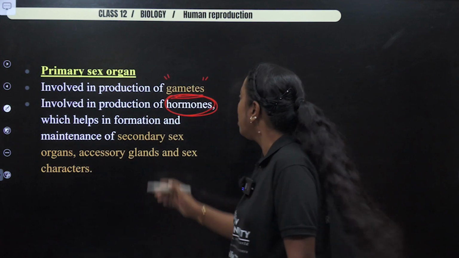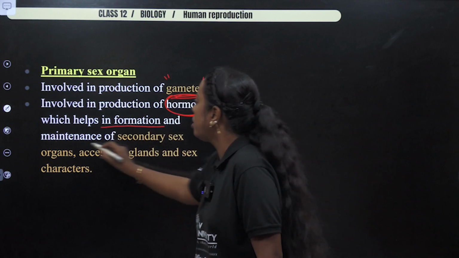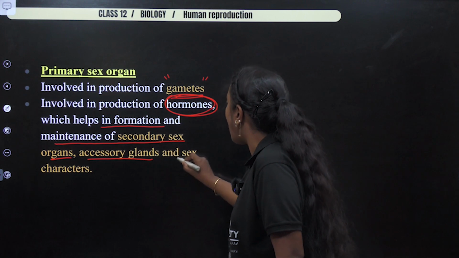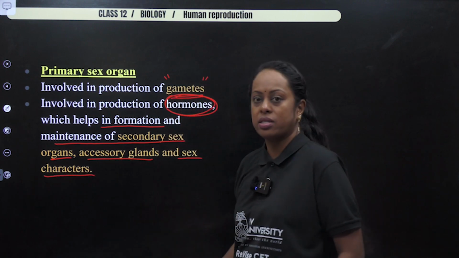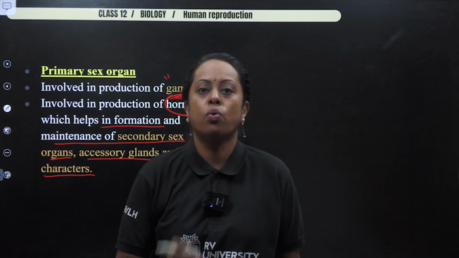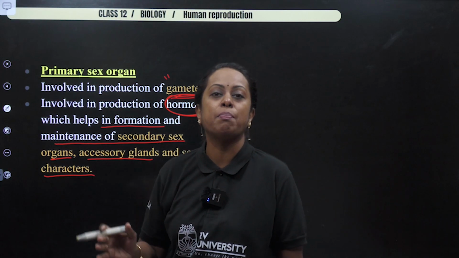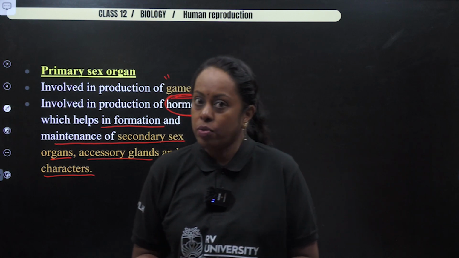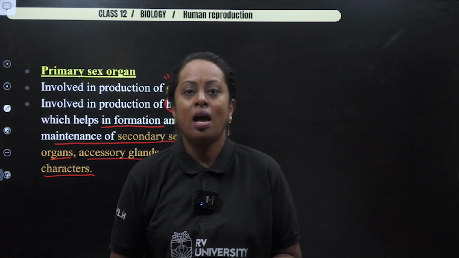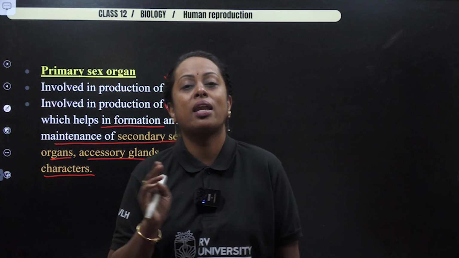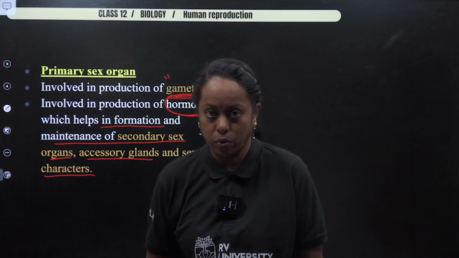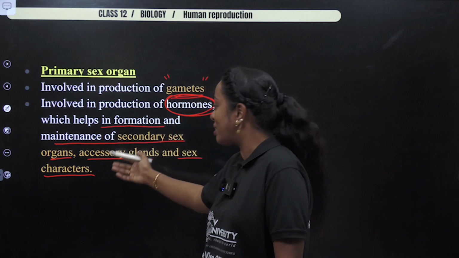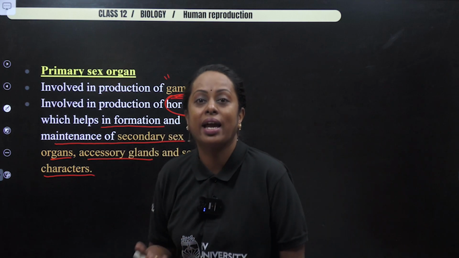Why are they required? They help in the formation and maintenance of secondary sex organs, accessory glands, as well as sex characters. So if anyone questions you, what is the meaning of primary reproductive organ? You shall be saying that the region where gametes are produced, testis and ovaries, and also these regions are involved in production of what? Hormones. And these hormones are essential for maintenance of secondary sexual characters, accessory glands, etc.